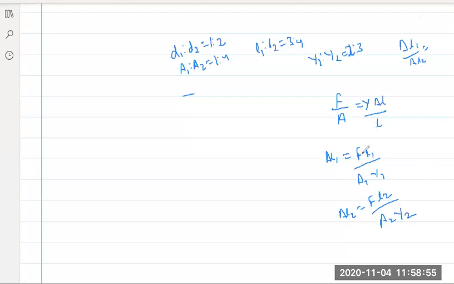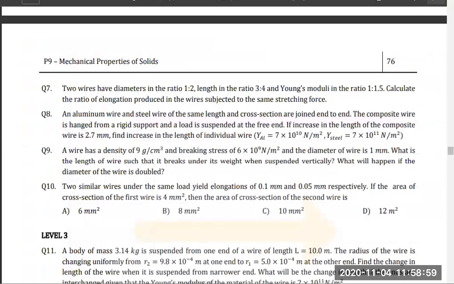Okay, very good. Now, next one. See, we have solved till question number 7. And if you have solved, I hope all of you found these questions not that difficult. Now, question number 8. Let's see question number 8, everyone. Aluminium wire and steel wire of the same length. Don't you think this was there in HC Verma?